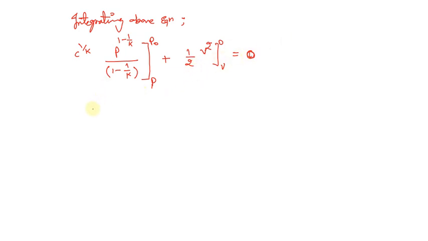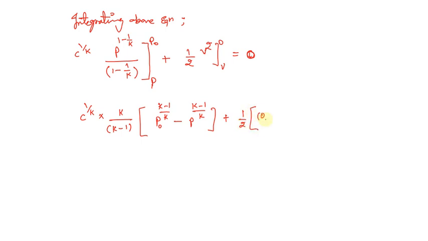Now if we simplify it further, we get C to the power 1 by k into k divided by k minus 1, into the bracket p naught to the power k minus 1 divided by k, minus p to the power k minus 1 divided by k, plus 1 by 2 into 0 squared minus V squared, and that equals 0.